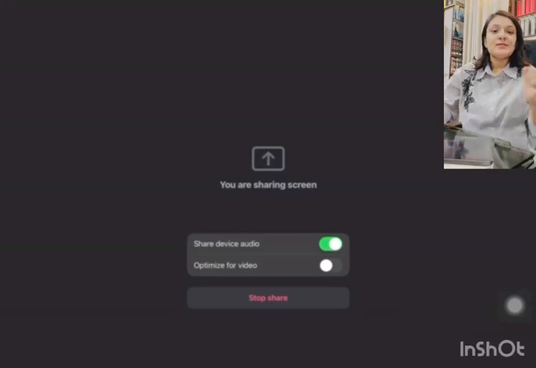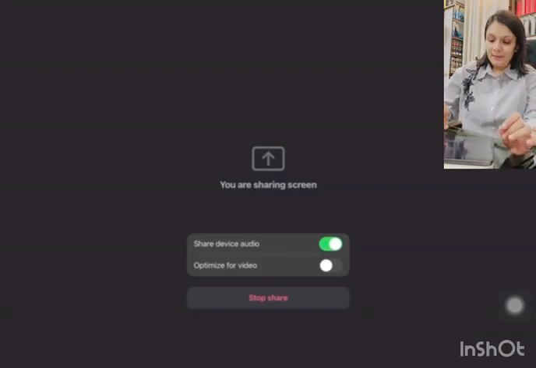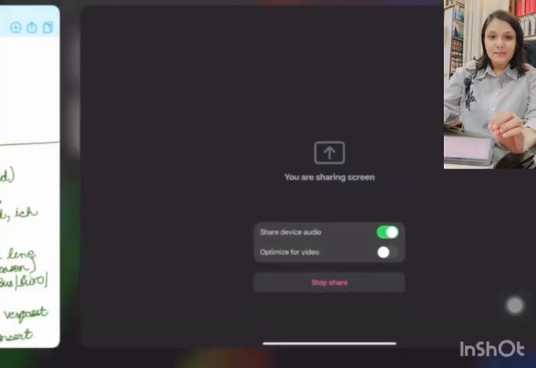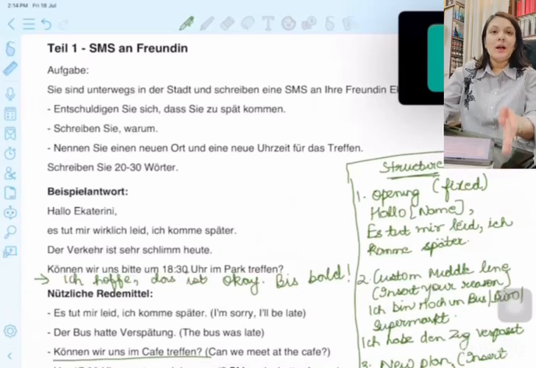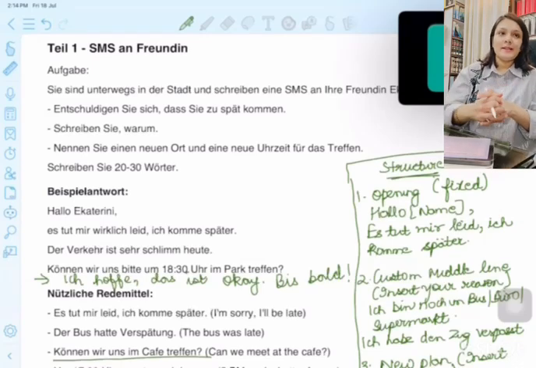Yes, Schreiben means writing question. So we have two tiles in Schreiben for A2, Tile 1 and Tile 2. And I've taken the sample question from the Goethe-Zertifikat model paper. These writing tasks are extremely short and simple, but still students do get confused. That is why I thought to come up with this video: what to write, how to start, how to finish, how to form a concrete Schreiben sample for your exams.